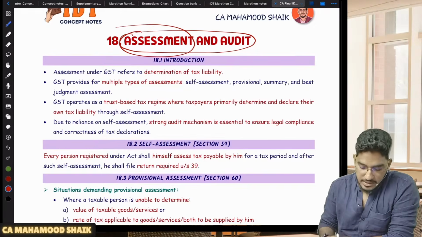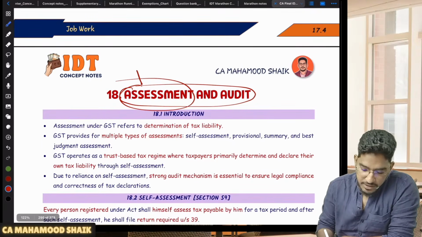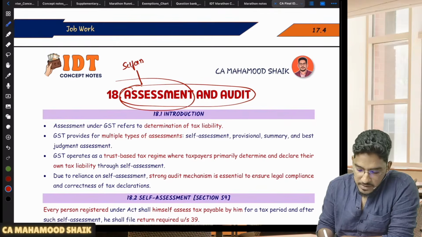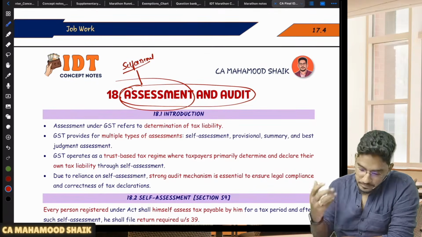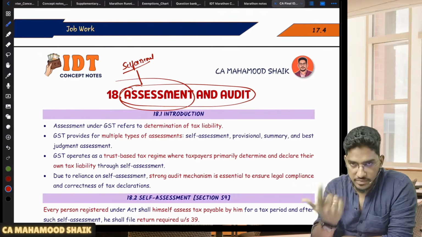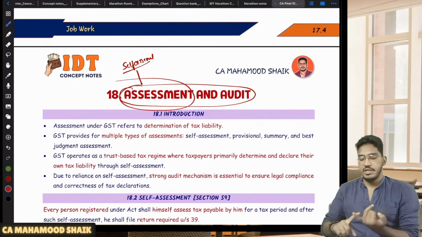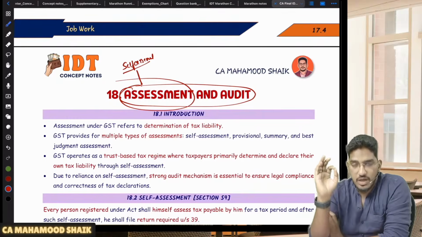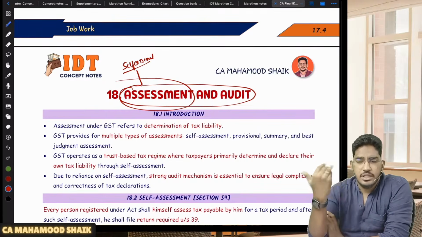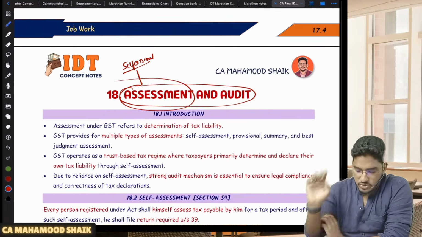So that process we call assessment, and we have different kinds of assessment. One of the most common assessments in GST is self-assessment. Sir, what is self-assessment? You yourself will calculate, you yourself will file your returns, your GSTR1, your GSTR3B. You yourself calculate the amount you are required to pay, and you declare it in your returns. That is the major thing which we all do.